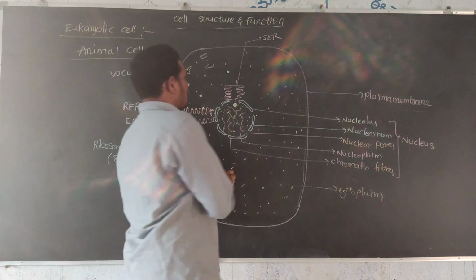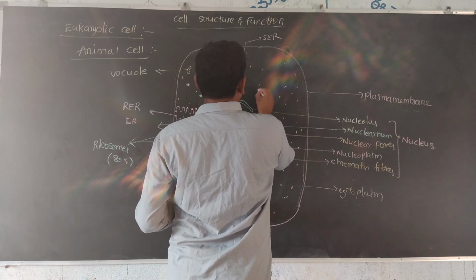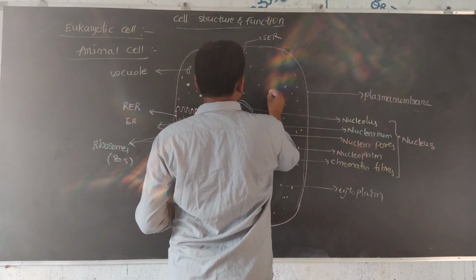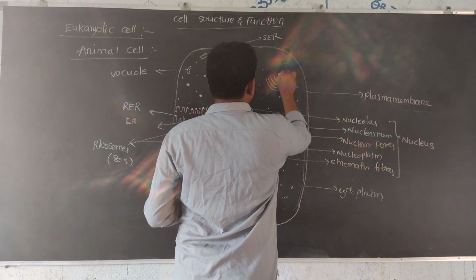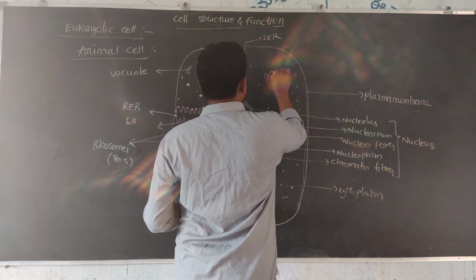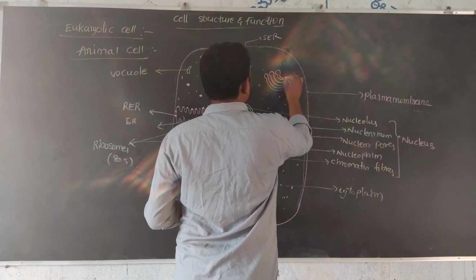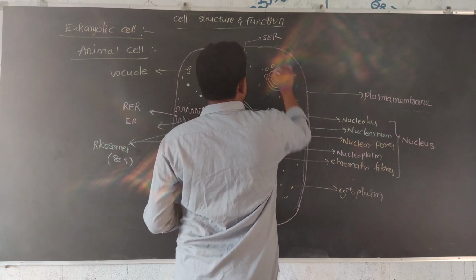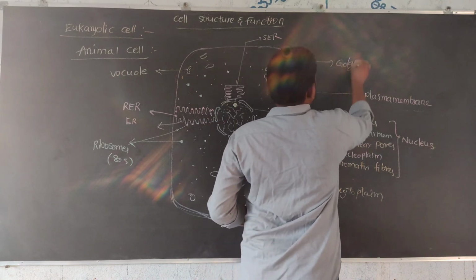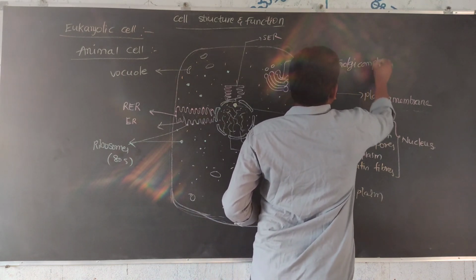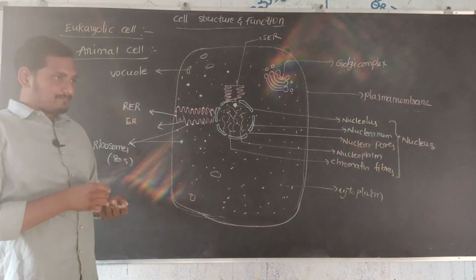Next, the Golgi complex. This is the Golgi complex, present in the cytoplasm.